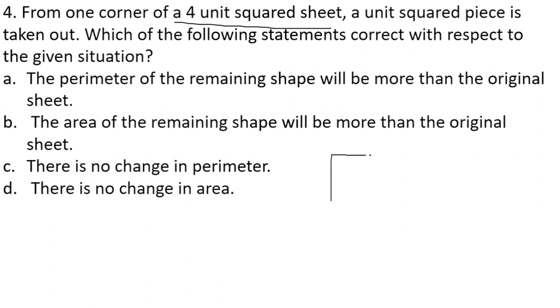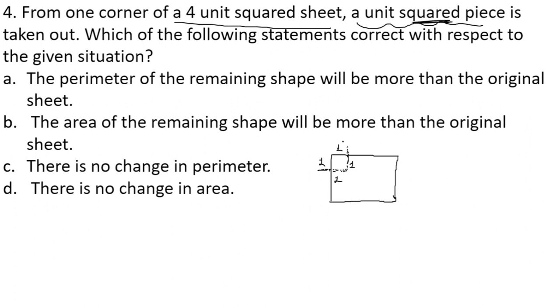For example, let us consider this particular sheet, square shaped. Now from one corner of this sheet we are taking out a unit square piece. What does it mean? We are eliminating this portion, which is of 1 unit. Let us consider the side of this unit that we are taking out is 1 centimeter each, and the shape is a square.